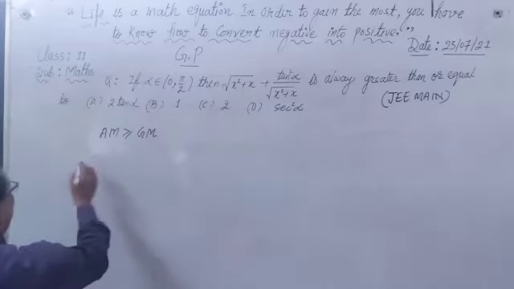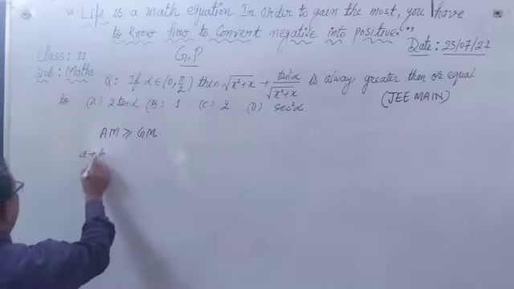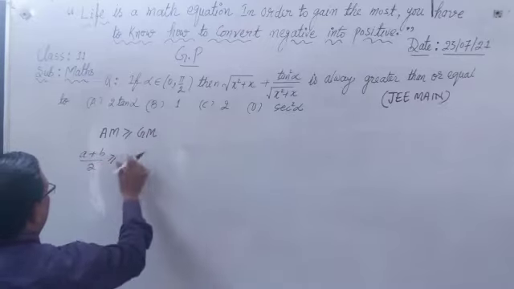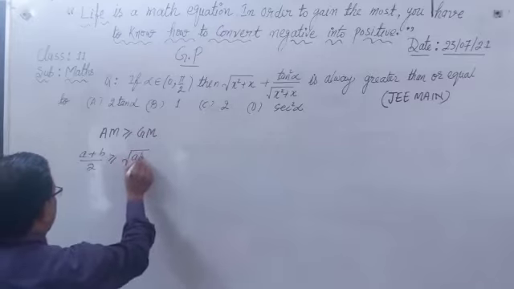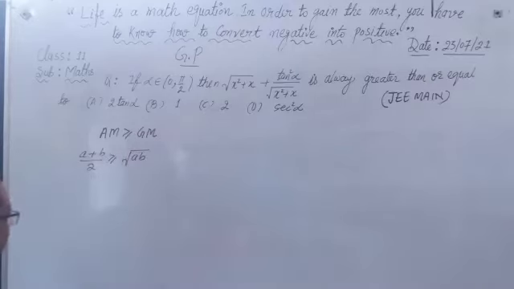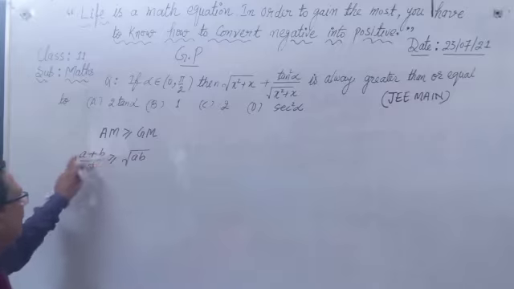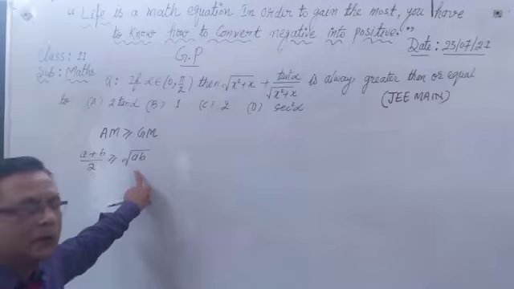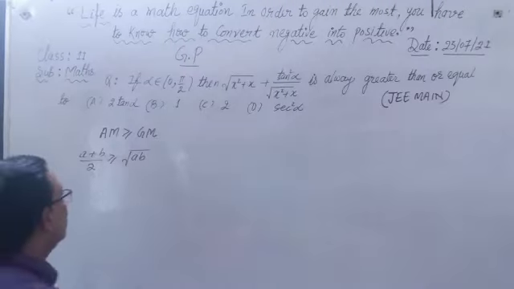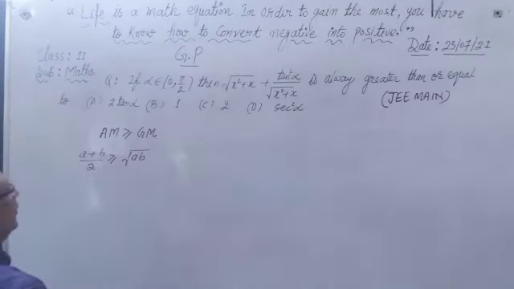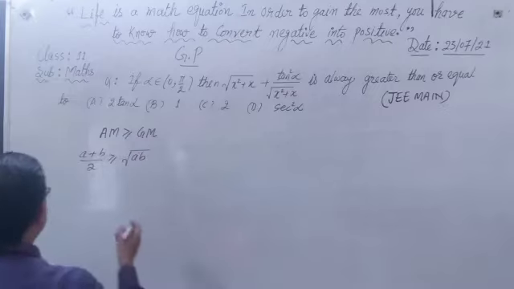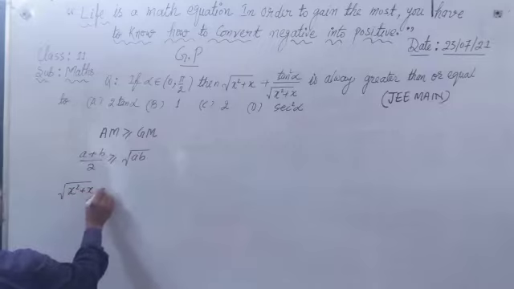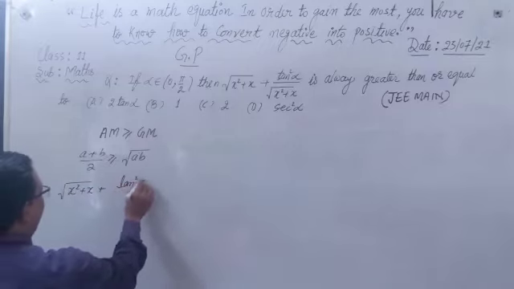It means if we take two numbers a and b, then (a plus b) by 2 is always greater than or equal to root ab. So our given expression is, हमारा एक्सप्रेशन आपका है root(x square plus x) plus tan square alpha